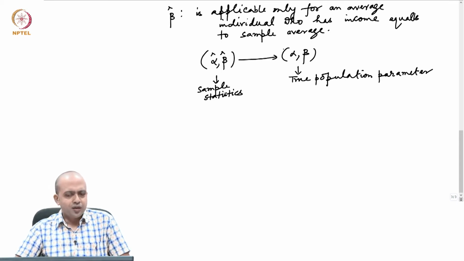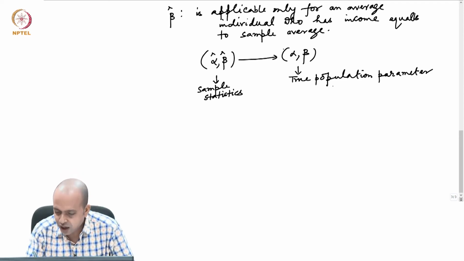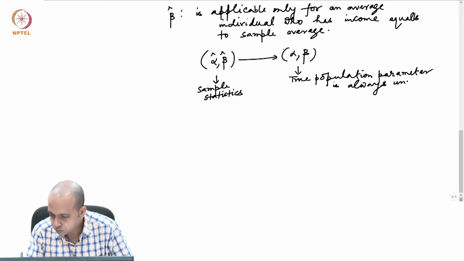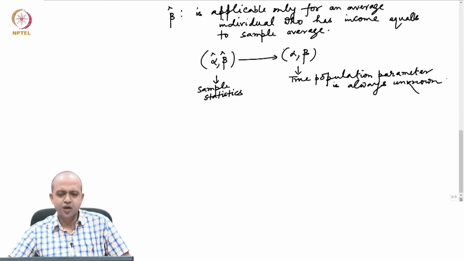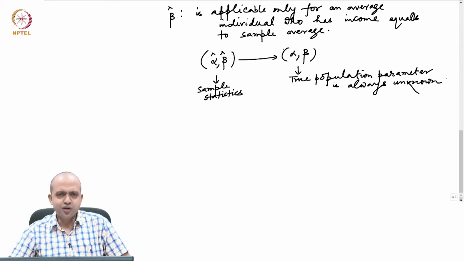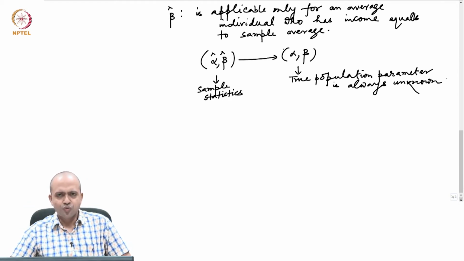Now, the true population parameter is always unknown.